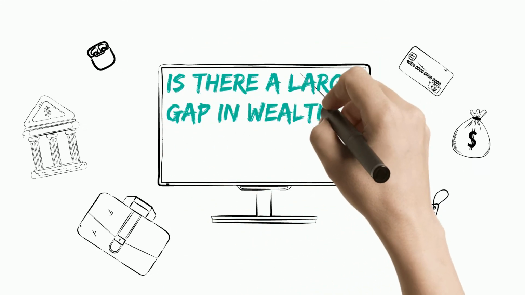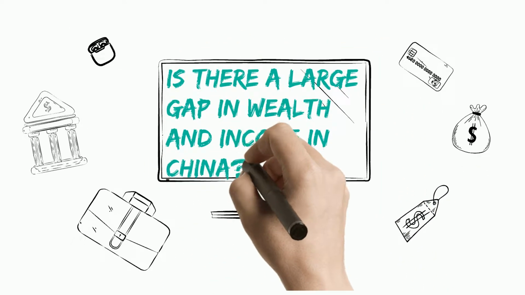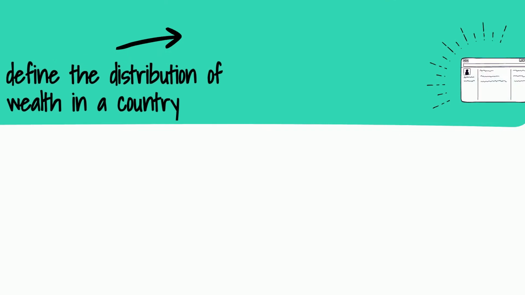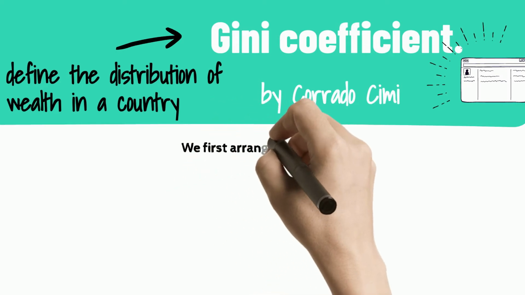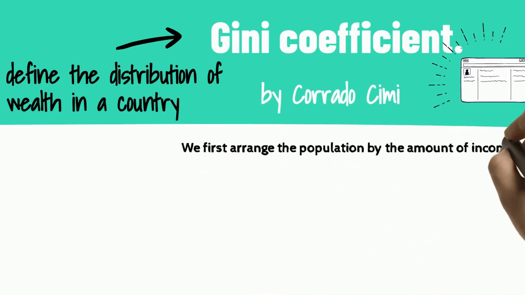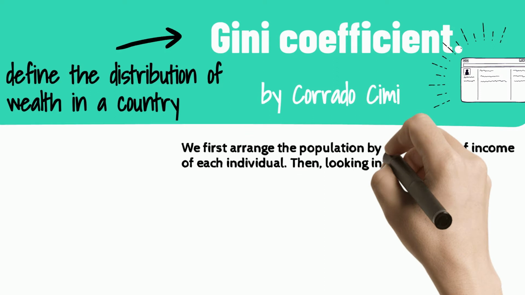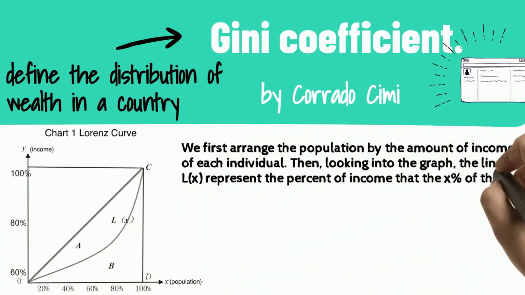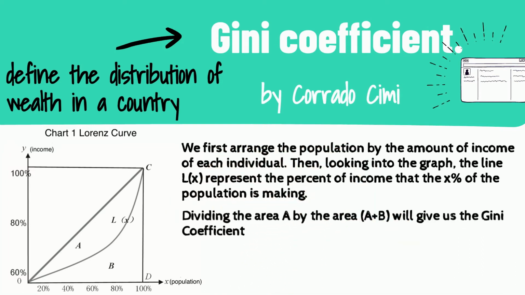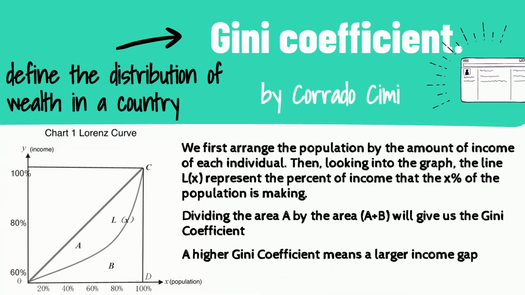Next, let's look at the first question: is there a large gap in wealth and income in China? We need to first define the unequal distribution of wealth. That is the Gini coefficient. We first arrange the population by the amount of income of each individual. Then, looking into the graph, the line L, X, represents a percent of income that the X percent of the population is making. Dividing the area A by the area A plus B will give us the Gini coefficient. A higher Gini coefficient means a larger income gap.